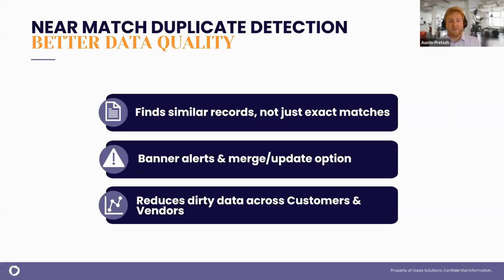All right, so starting off with our first enhancement, we have near match duplicate detection. This one's really all about data quality. For a while, NetSuite's had duplicate detection. Think about your customer and vendor records. The problem with it is it required that those entities have the same name, same email in order to work and flag. But now with some AI capabilities, it recognizes near matches. So if there's small spelling differences, small variations in the records, it's still going to catch those.